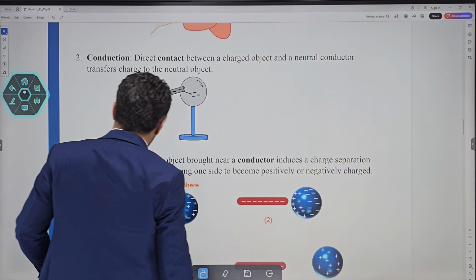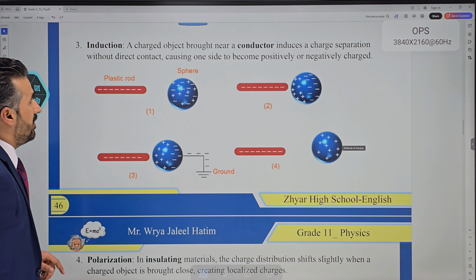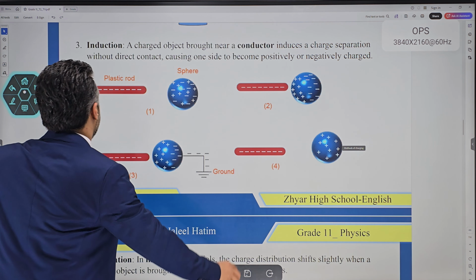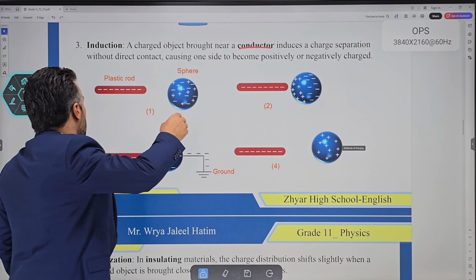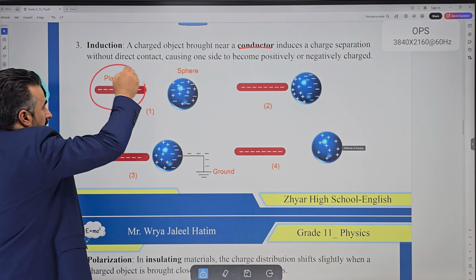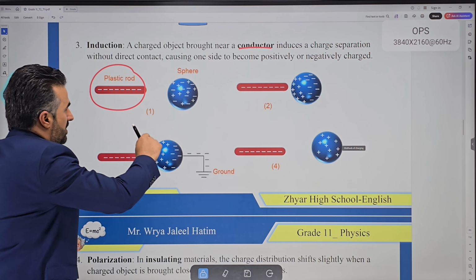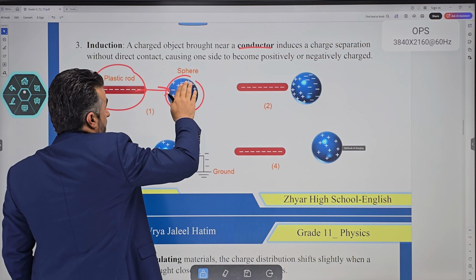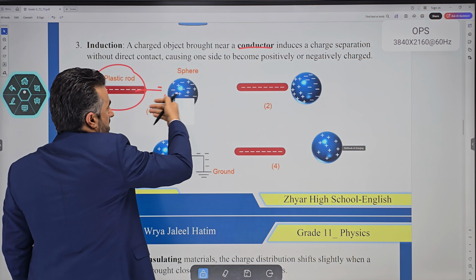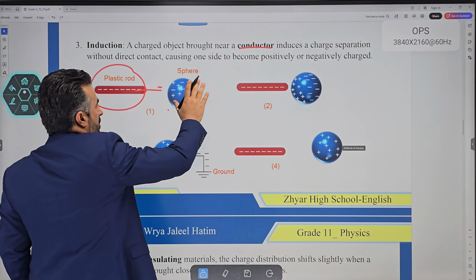It is called induction. Induction here, a charged object, this is sort of interesting to know. A charged object is brought near a conductor. Like this plastic rod, it is electrically charged, and as you can see there are a lot of negative charges here. Once we bring this plastic rod to this conductor, or sphere, which is a conductor, and you can insulate that too, you can put it on an object so that charge cannot flow.